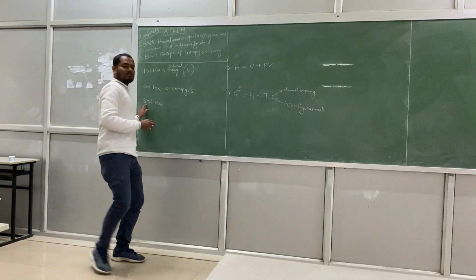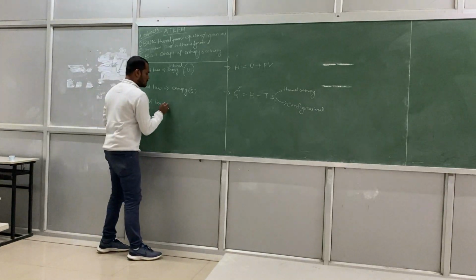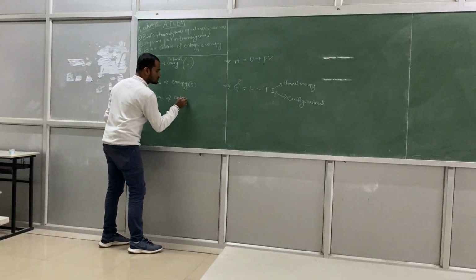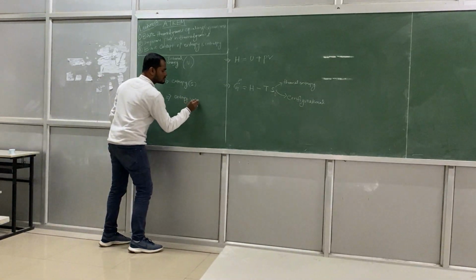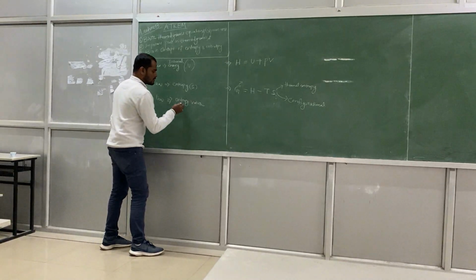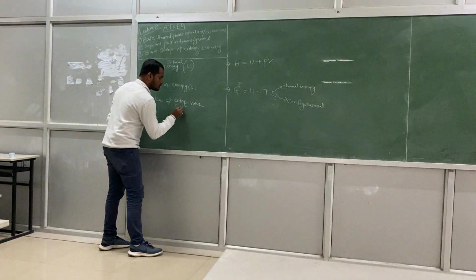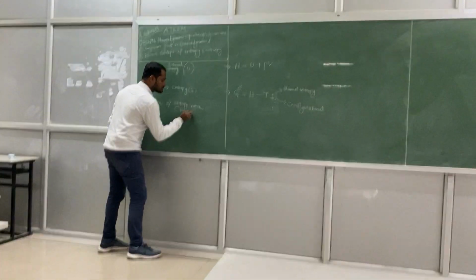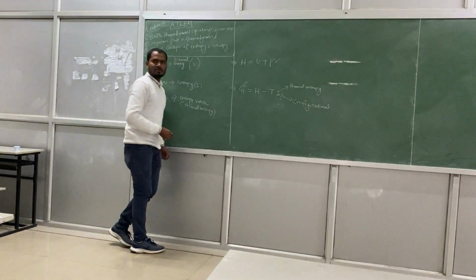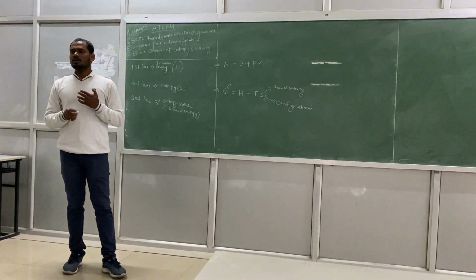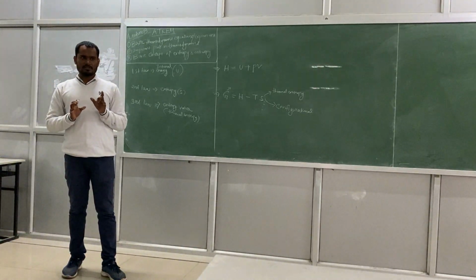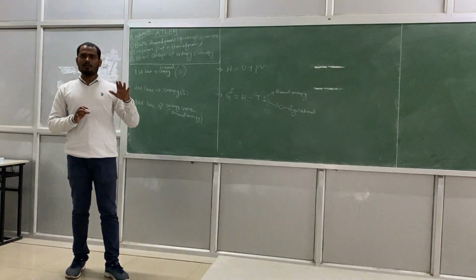So the third law is saying that. The third law is talking about the magnitude of entropy, the entropy value. Basically it talks about thermal entropy. Thermal entropy means the entropy which is related to the temperature. If temperature is there, what will be the entropy?